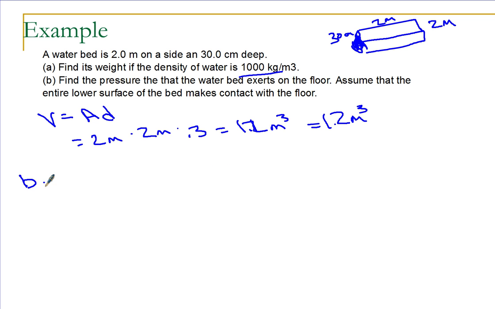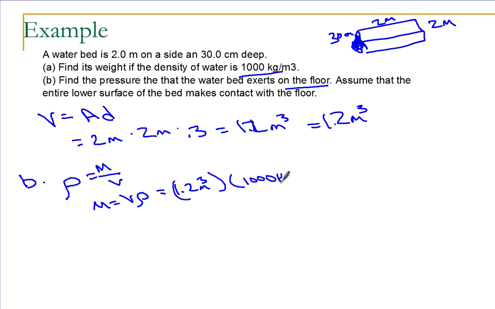B, find the pressure that the waterbed exerts on the floor. Assume the entire lower surface makes contact with the floor. Well, let's see. I know density is mass per unit volume. So I need the mass. The mass is going to be the volume of water times the density. The volume I just found is 1.2 meters cubed. The density of water is 1,000 kilograms per meter cubed. You can memorize that. So it has a mass of 1,200 kilograms.